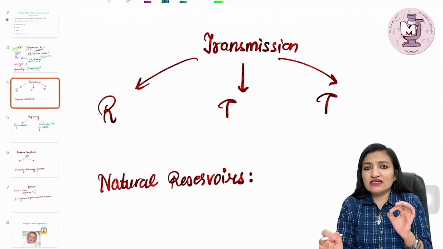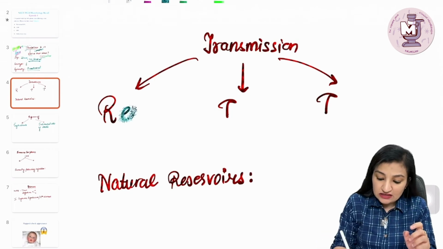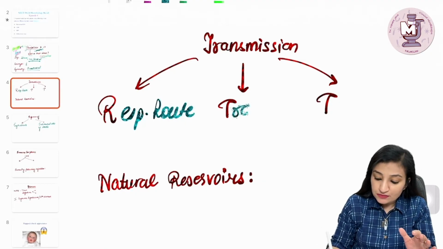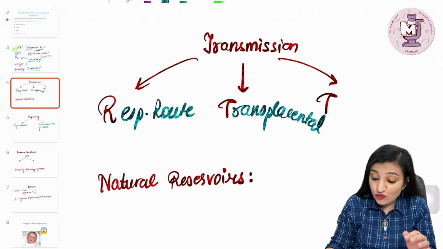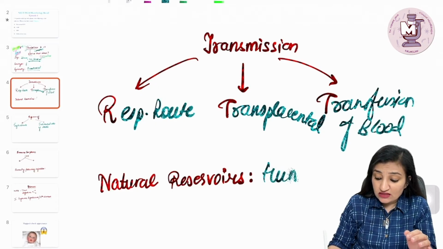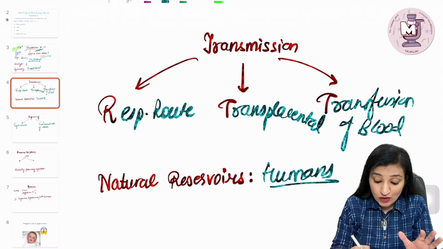Then how is it transmitted? The modes of transmission can be remembered as RTT, that is the respiratory route of transmission. Then the first T stands for the transplacental route of transmission, and the second T stands for transfusion of blood. Pretty rare but possible. As far as the natural reservoirs are concerned, we, that is humans, are the natural reservoirs. There is no animal reservoir of this virus.